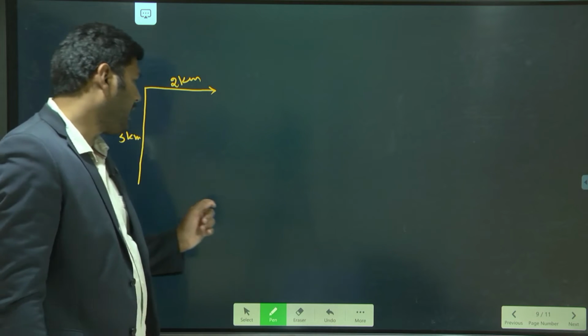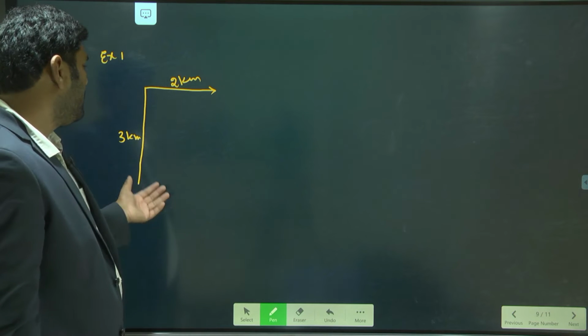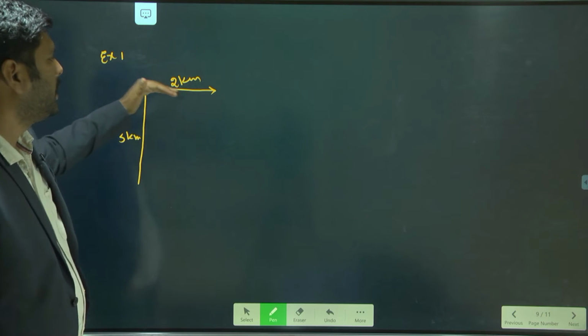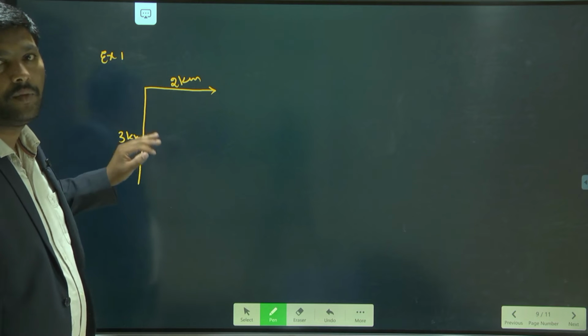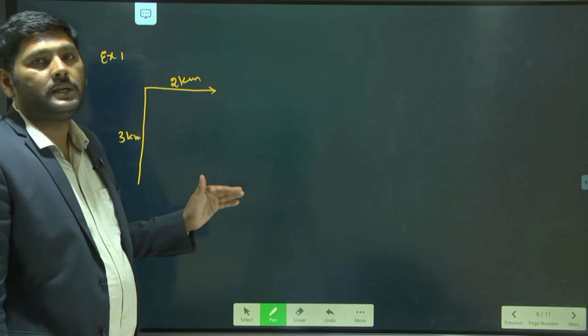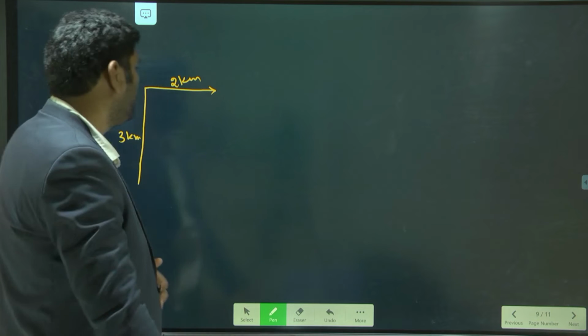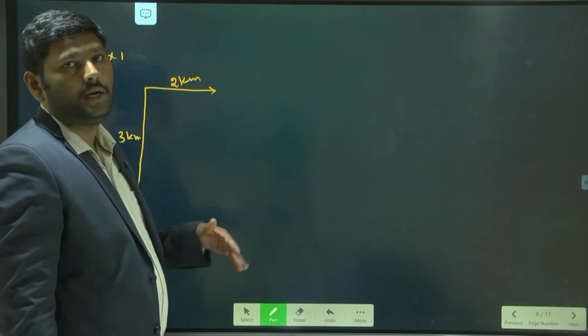A person is traveling 3 kilometers in the north direction, and soon after that 2 kilometers in the east direction. My question is, what is the distance and displacement covered by the man? So in the first case, let me find the distance.